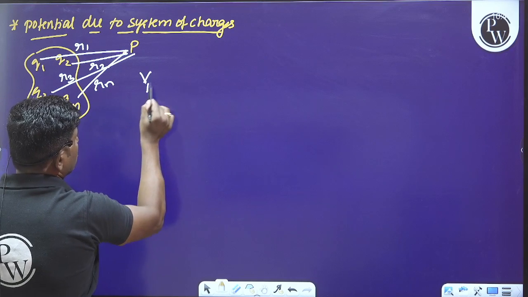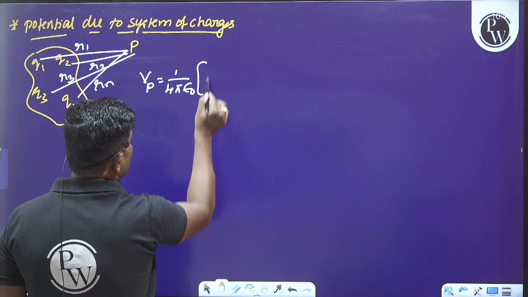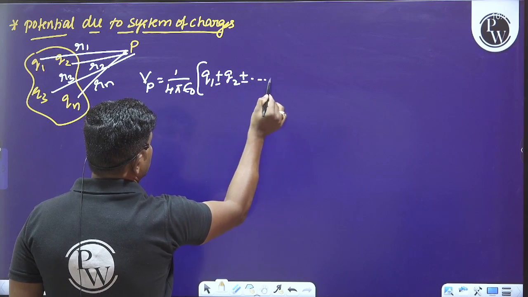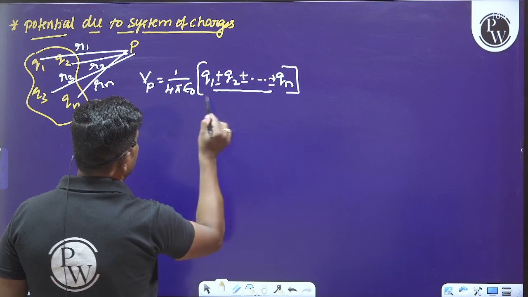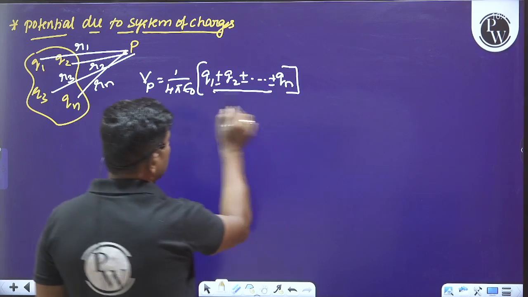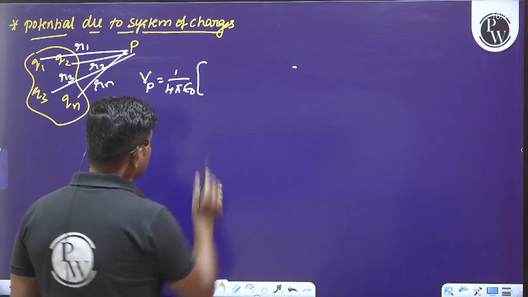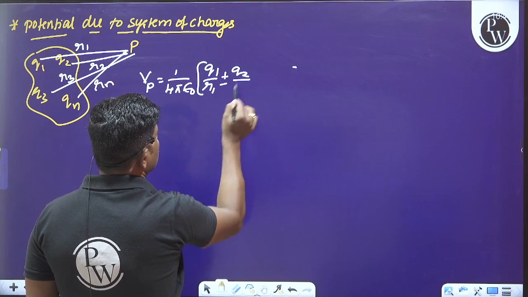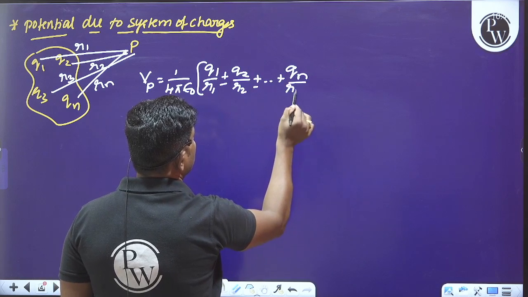Then the net potential at the point P is equal to 1 by 4 pi epsilon naught into Q1 by R1 plus or minus Q2 by R2 plus or minus so on Qn by Rn.